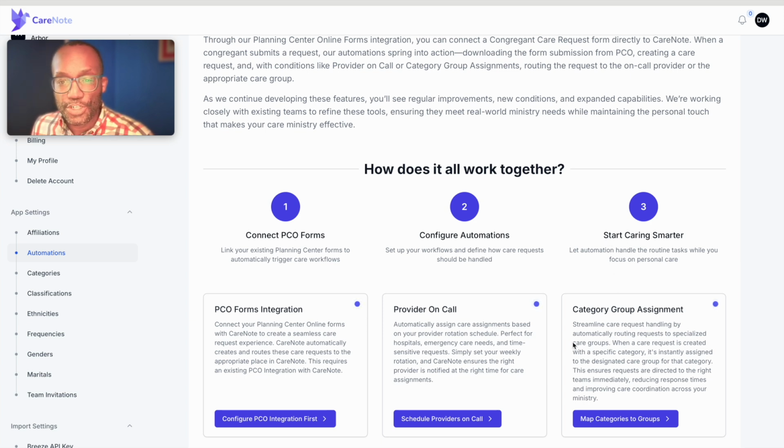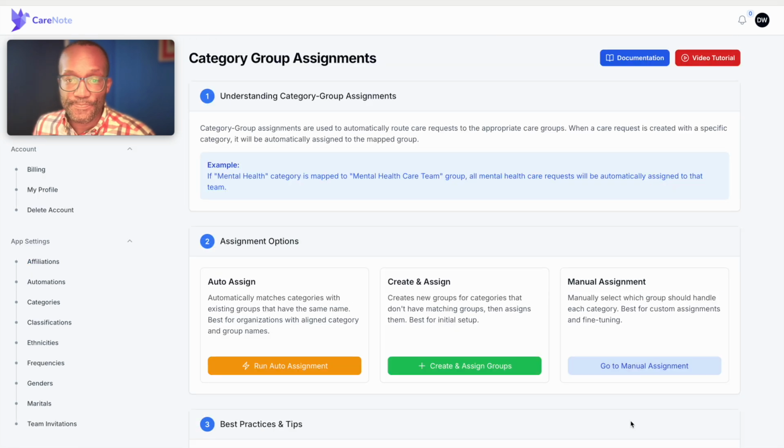So the one that I want to show you is the map categories to groups. So here, when we select that, we have a link to documentation as well as to a video tutorial. But when we come in, we get sort of a little overview of what this looks like. So if mental health category is mapped to the mental health care group, all mental health care requests will be automatically assigned to that group. So what we want to do is map our categories to our care groups.